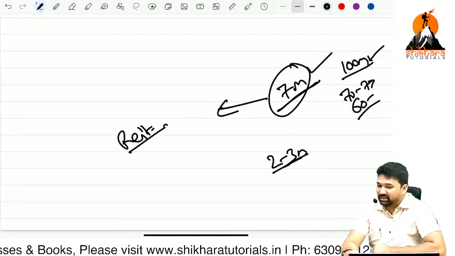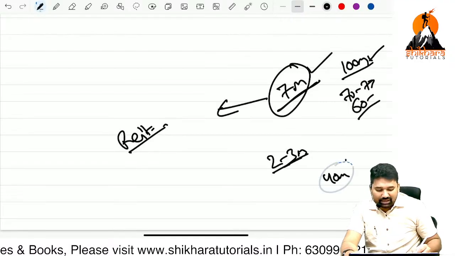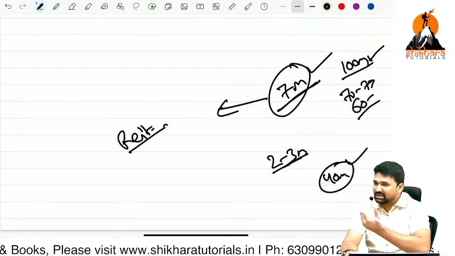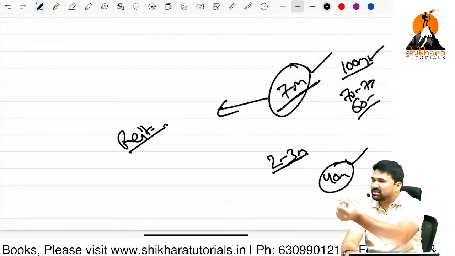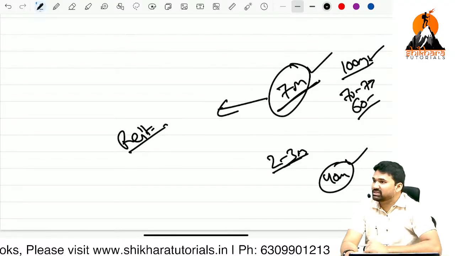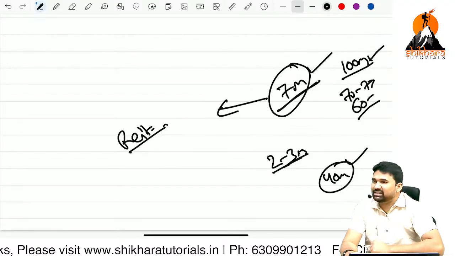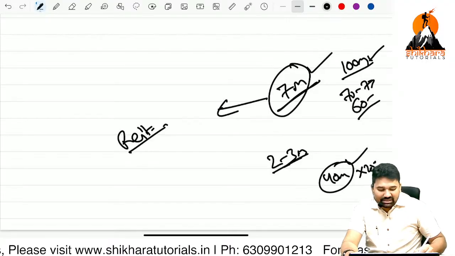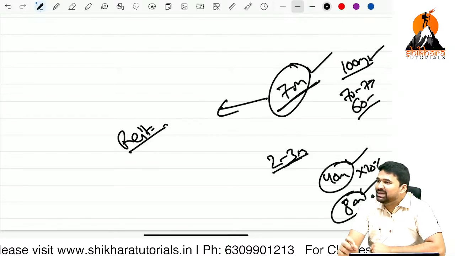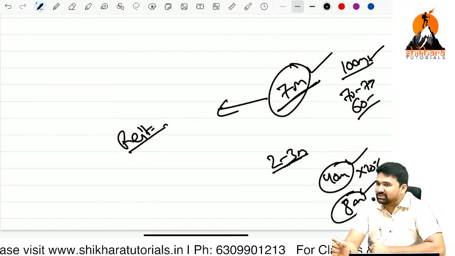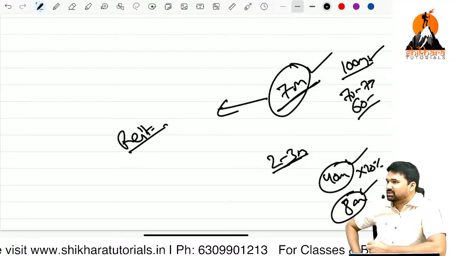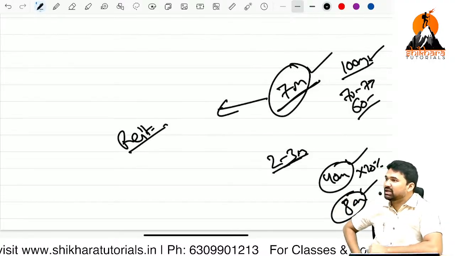Why is it a foolish thing? If you attempted that 40 marks, if you reiterate that 40 marks in the other way, and you are able to get just 20%, that is realistic thinking. I'm not expecting 50%, just 20%. 40 marks into 20% amounts to 8 marks, right? That means you are simply leaving 8 marks from your ultimate score by not attempting 40 marks. And students are justifying that I am not perfect in that section.